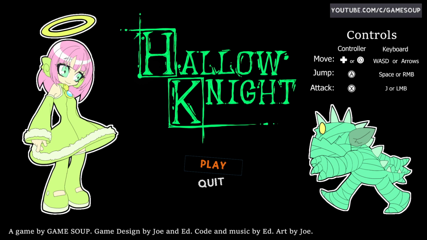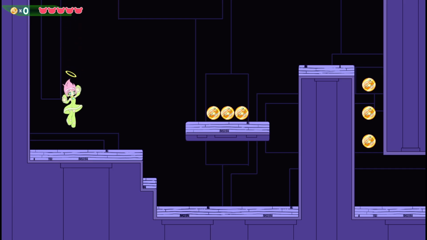You can see the controls for the game. What else is there to say? I don't think there's really much else to say about the title screen. So we're just going to head into the game. And like I said, we are going to be taking it a little bit slow.